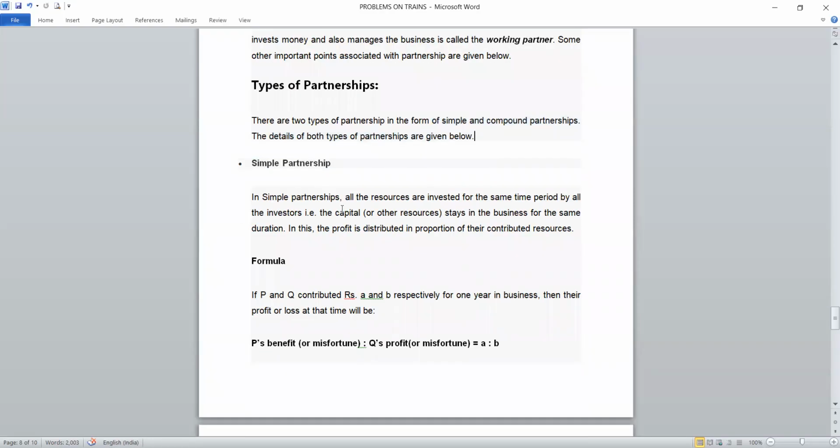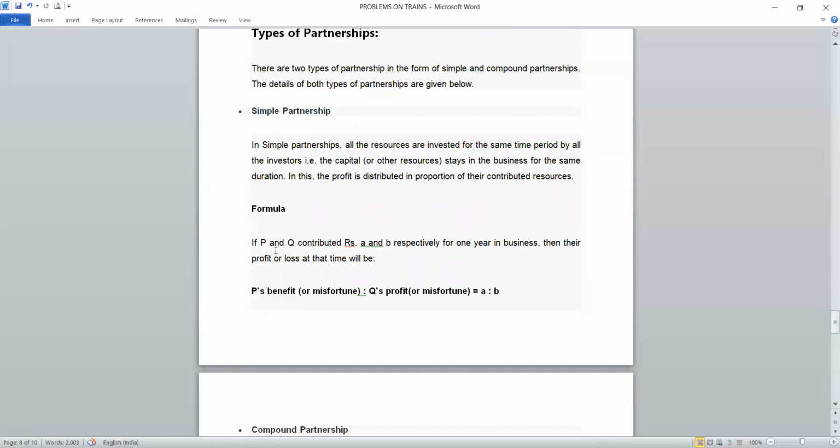A simple partnership is when all the resources are invested for the same time. The investors invest capital and stay in the business for the same time, so the profit will be distributed according to their resources. That is known as simple partnership.